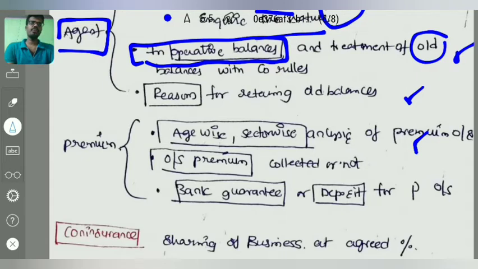And bank guarantee or premium deposit for premium outstanding, we have to check. What is a bank guarantee? While entering the contract between the insurance company and the person, there will be an agreement that if the person doesn't pay the premium to the company, the bank will provide some guarantee, or the person has deposited some premium deposit. If I didn't pay the premium in that particular year, you adjust the premium amount against the deposit. Whether such conditions are there or not, we have to check.